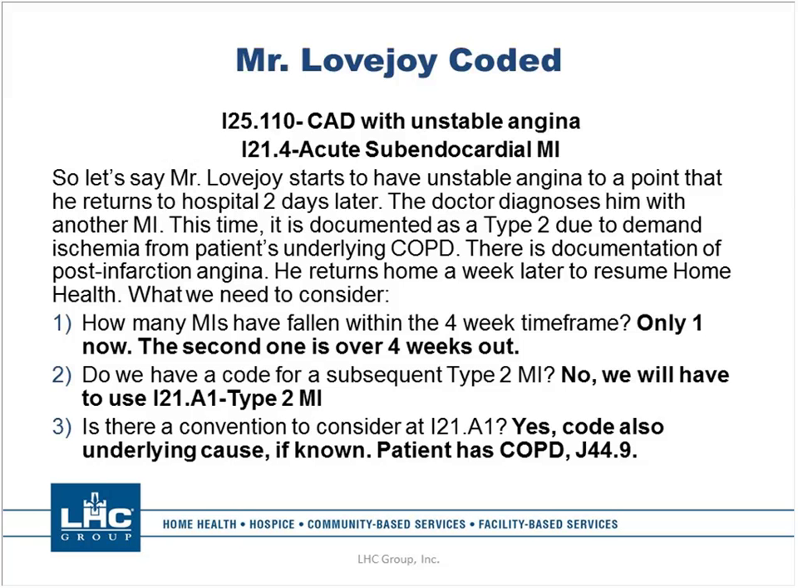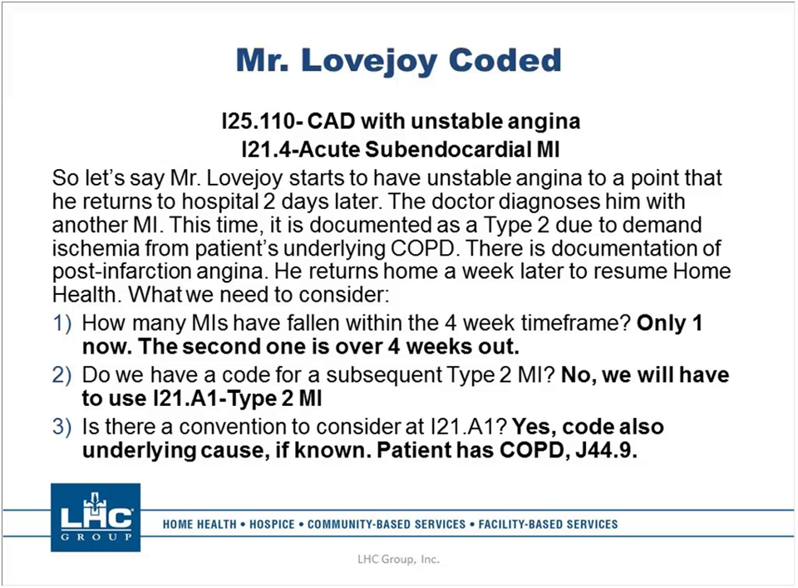It says the second one is over 4 weeks out. That's not true. The first one is over 4 weeks out. The second one is pretty recent. So that's the only acute MI we're going to be coding. Do we have a code for a subsequent type 2 MI? Or did I say only type 1s are unspecified?